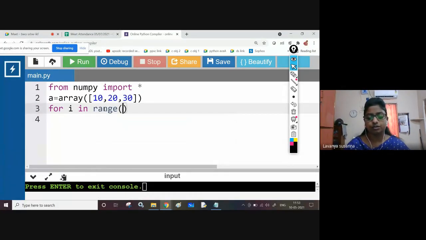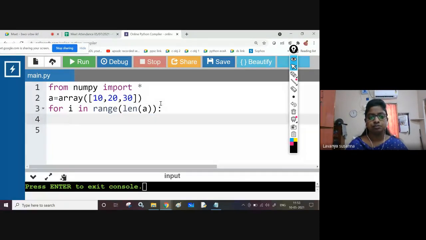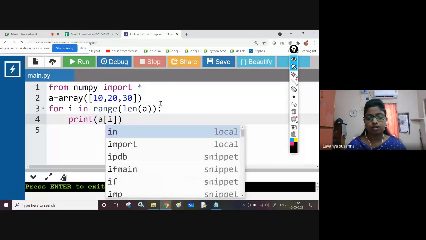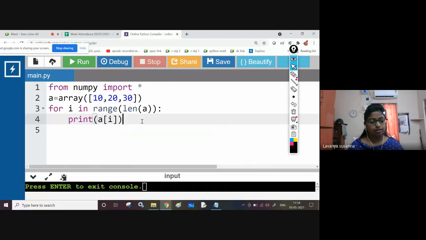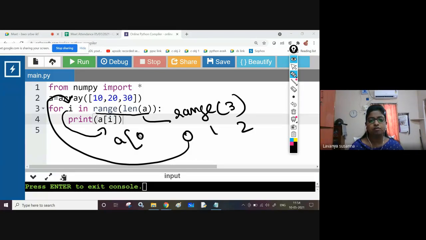len, use len of a, colon, print a of I. That's all. Completed. See the program. Now see here, already I have explained. Range of 3, len of a is nothing but range of 3. That means 0, 1, 2. Now 0 will be assigned to I. Control comes inside the for loop. Print a of I, that means a of 0. Now element 10 will be printed. Next.